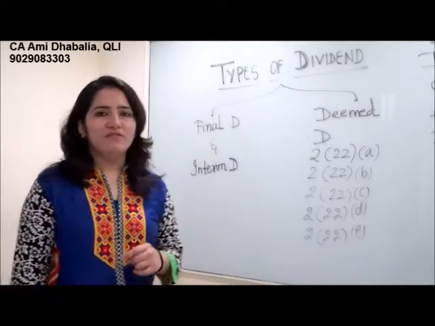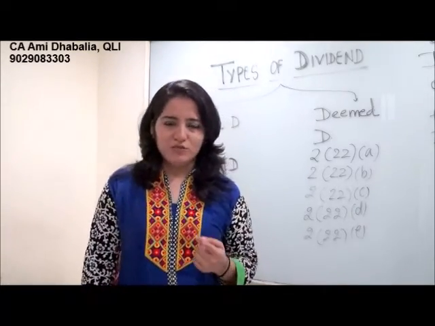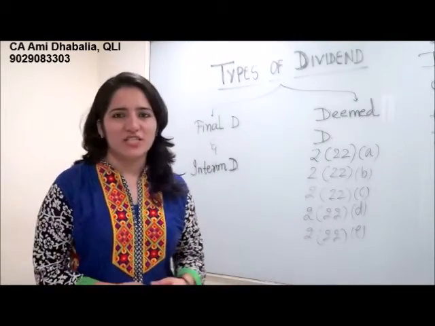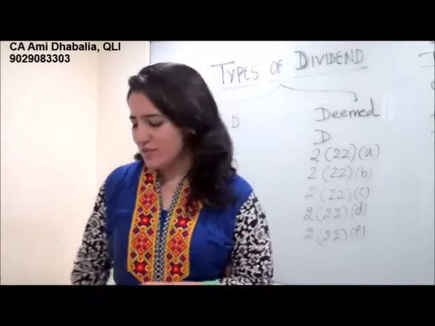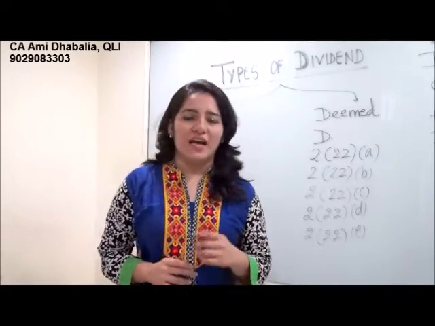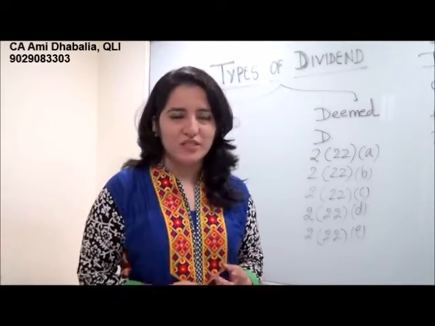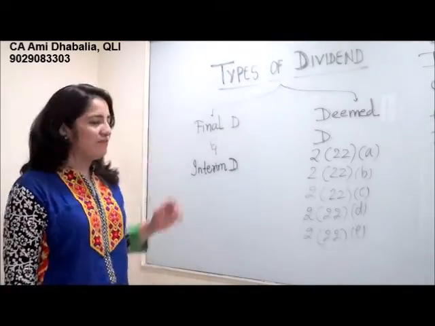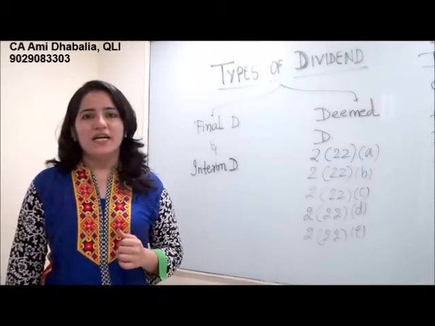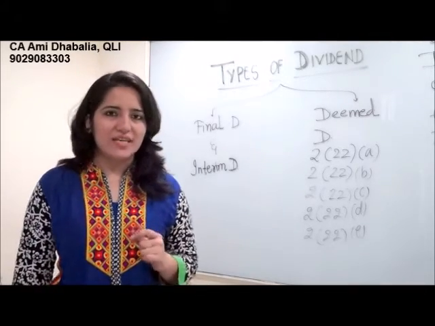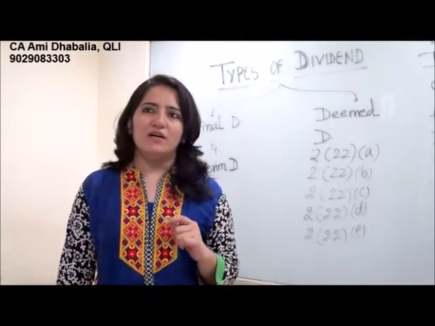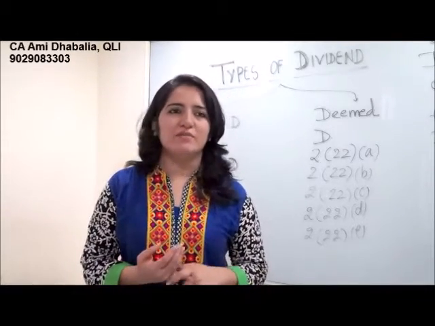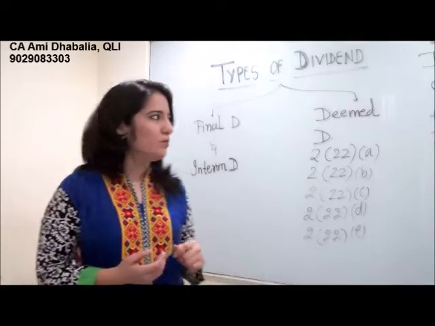As we know, the benefits which are tendered by a company to the shareholders are known as dividend. The benefits which are given by a company to the shareholders are either in the form of bonus or dividends. Today we are just going to talk about dividend. Dividends are of two types, final as well as interim. Interim dividend is the one which is declared by the company in the mid of the year. Whenever a company declares interim dividend, it is compulsory for the company to pay it upfront.